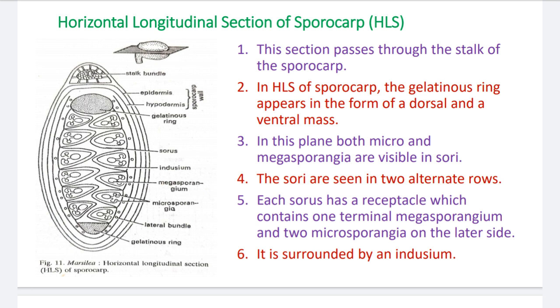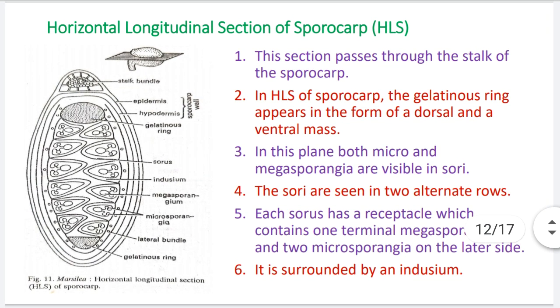Okay, number 1: this section passes through the stalk of the sporocarp. You see at the tip in the small diagram, the blade is passing through the stalk of the sporocarp.